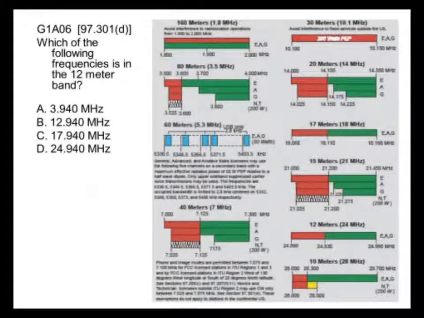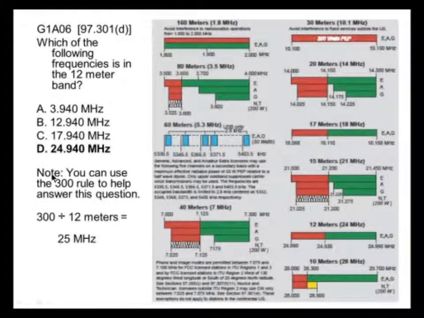Which of the following frequencies is in the 12-meter band? The 12-meter band is over here, and you can see that it starts at 24,890. And this right here is in that band. Now you can use the rule of 300. I don't know if you learned this when you were doing your technician or not.